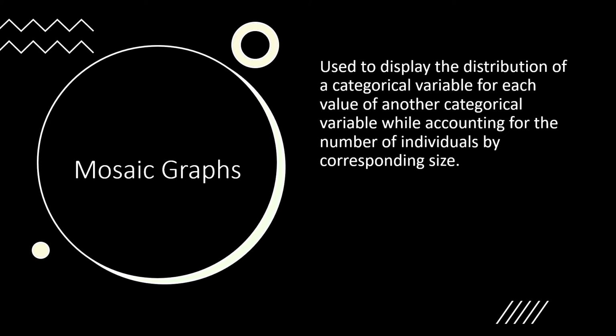Today we'll be focusing on making and interpreting a mosaic graph. Mosaic graphs are used to display the distribution of a categorical variable for each value of another categorical variable, while accounting for the number of individuals by corresponding size.